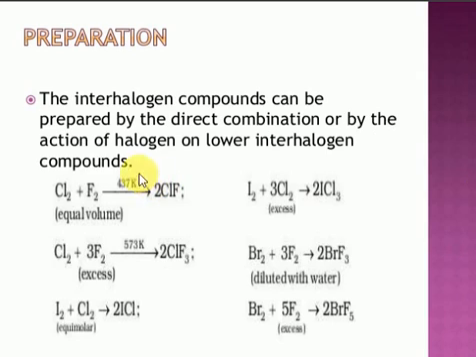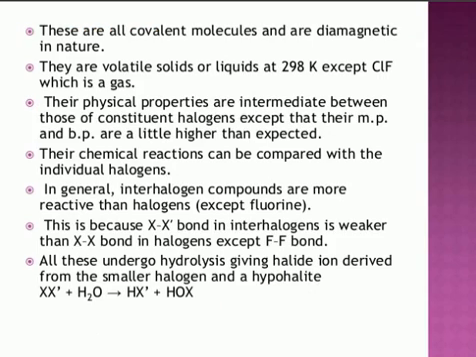Next one is preparation of interhalogen compounds. Interhalogen compounds can be prepared by direct combination. Look here: 1 mole of chlorine reacts with 1 mole of fluorine at 473 kelvin and forms chlorine fluoride, ClF. Similarly, if you take 3 moles, you get ClF3. Iodine reacts with chlorine to form ICl. Bromine reacts with fluorine to form BrF3. Bromine reacts with fluorine to form BrF5. So different types of interhalogen compounds are formed.